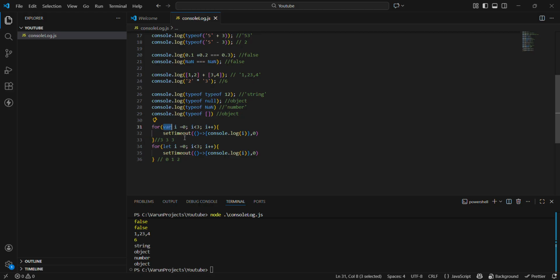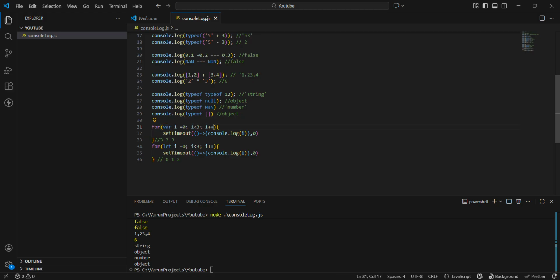This thing we have to always remember. That's why when this timeout function comes into picture, the loop has already been executed, and var will remember the function execution. So until our function runs, i has already completed its loop, and the final output will be 3.